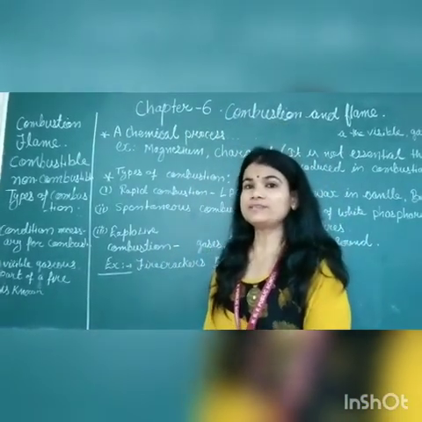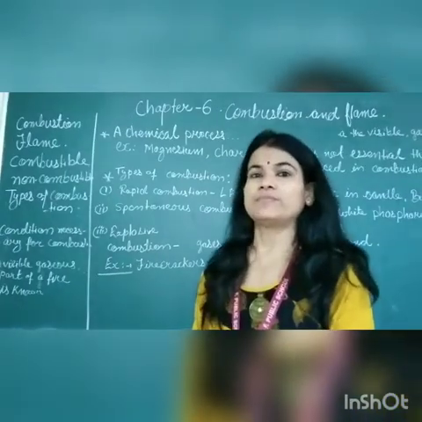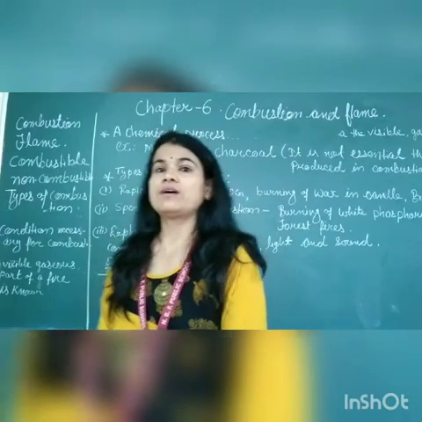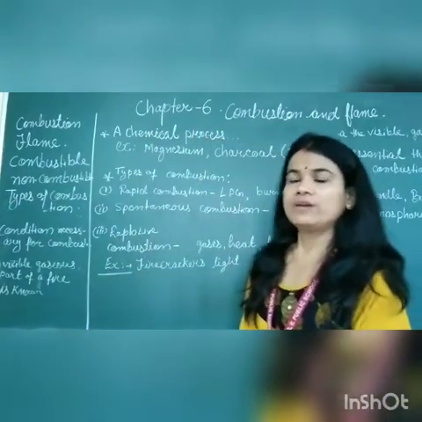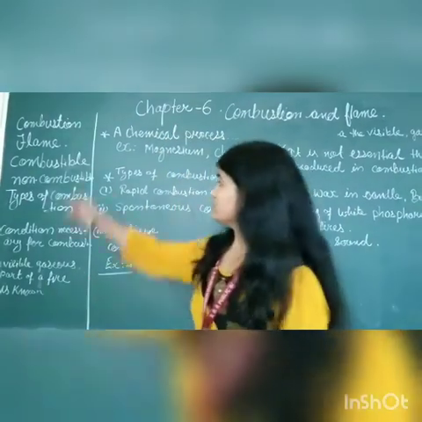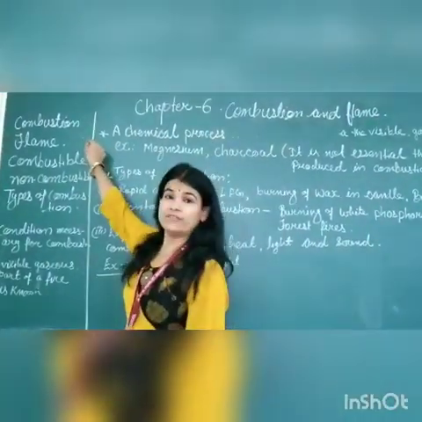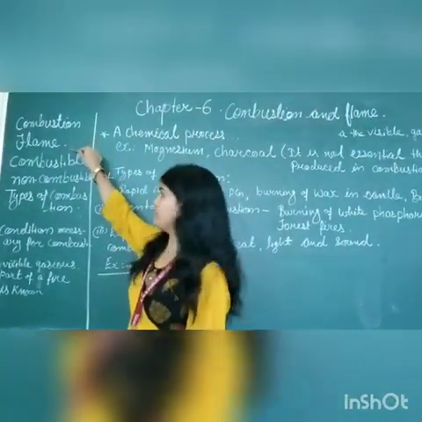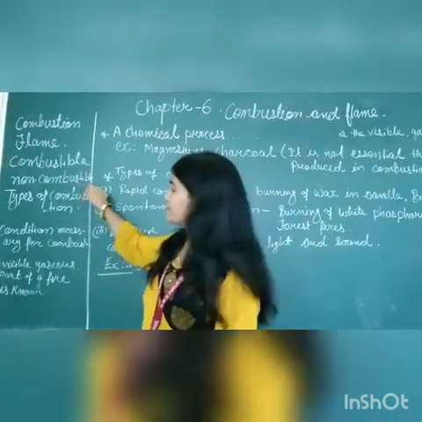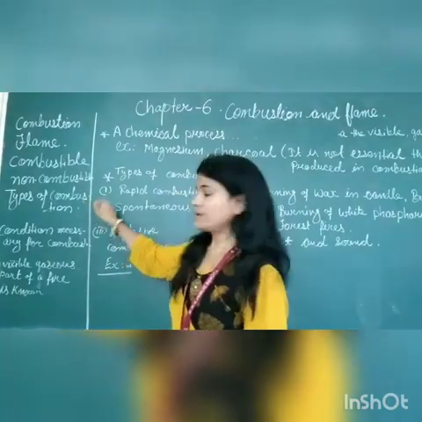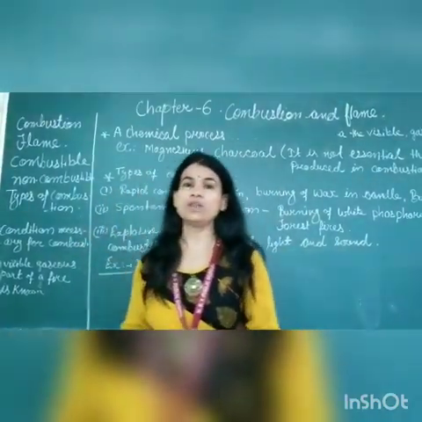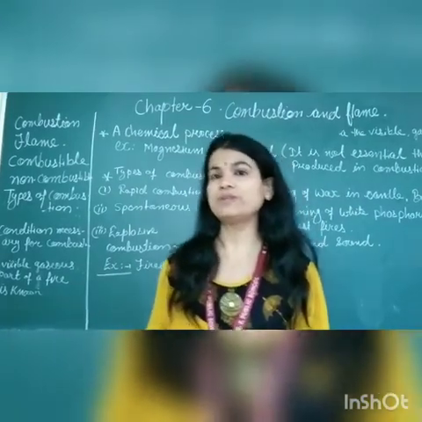The name of the lesson is Combustion and Flame. According to your books, this is chapter number 6, Combustion and Flame. In this lesson, the topics to be covered are: first of all, the definition of combustion and flame, combustible and non-combustible substances, types of combustion, and conditions necessary for combustion. This time I am going to explain all of these.